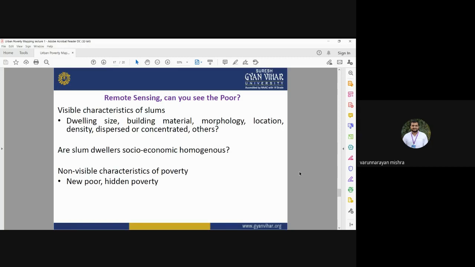Are slum dwellers socioeconomically homogeneous? You also need to identify the socioeconomic condition of the slum dwellers. The persons living in the slums are known as slum dwellers. So you need to identify the socioeconomic condition of these slum dwellers. Depending on that, you can come to know what can be done, what should be the policy to raise the social life or the economic life of the persons living in that slum area.